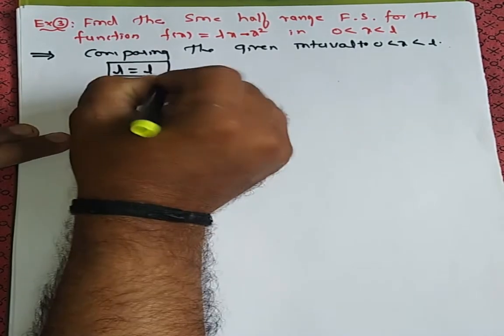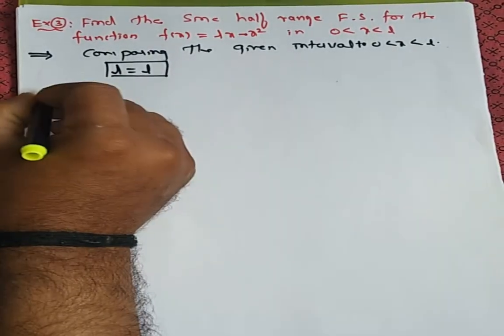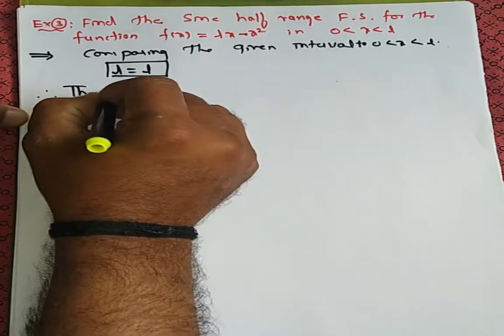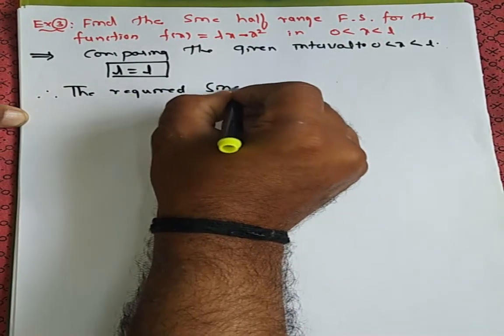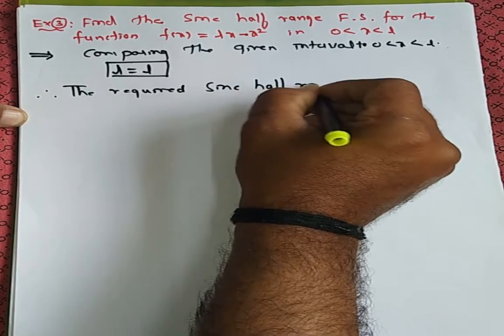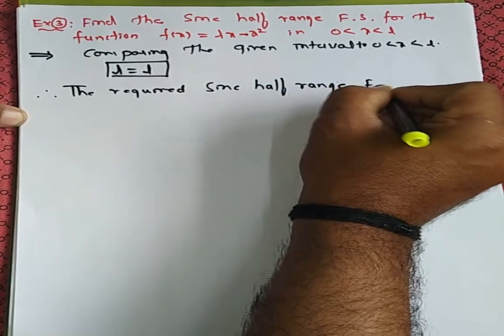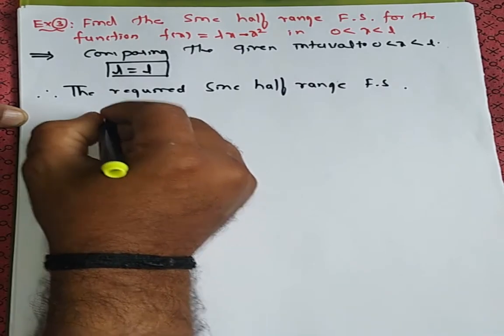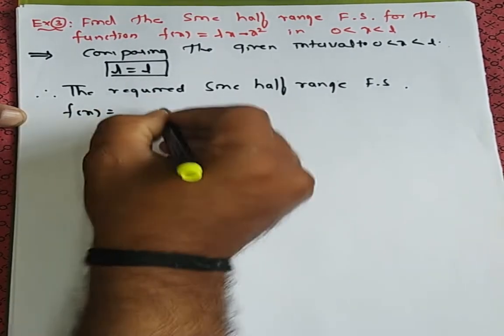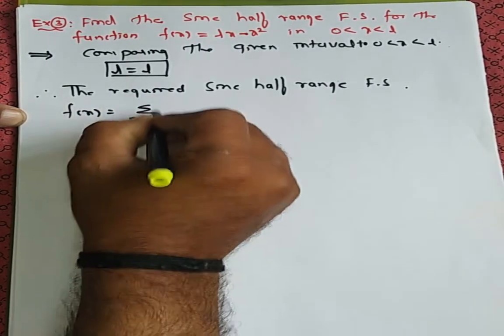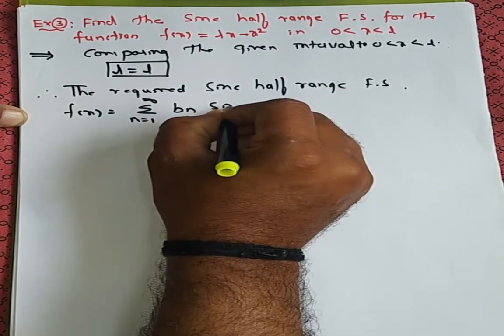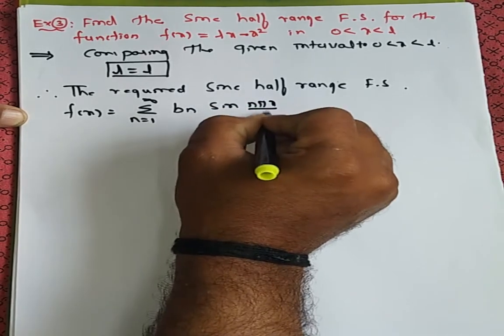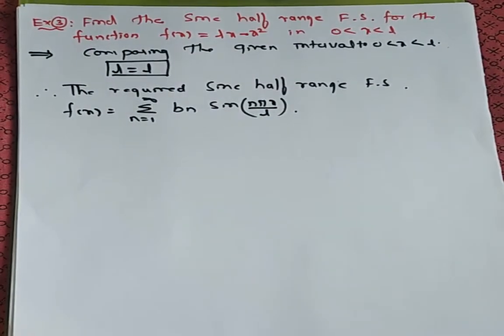Wherever L is there, you need to put L only. Okay, therefore the required sine half range Fourier series is given as f of x is equal to summation n from 1 to infinity. They have asked only sine, so therefore bn sine n pi x divided by L. This is the required sine series.